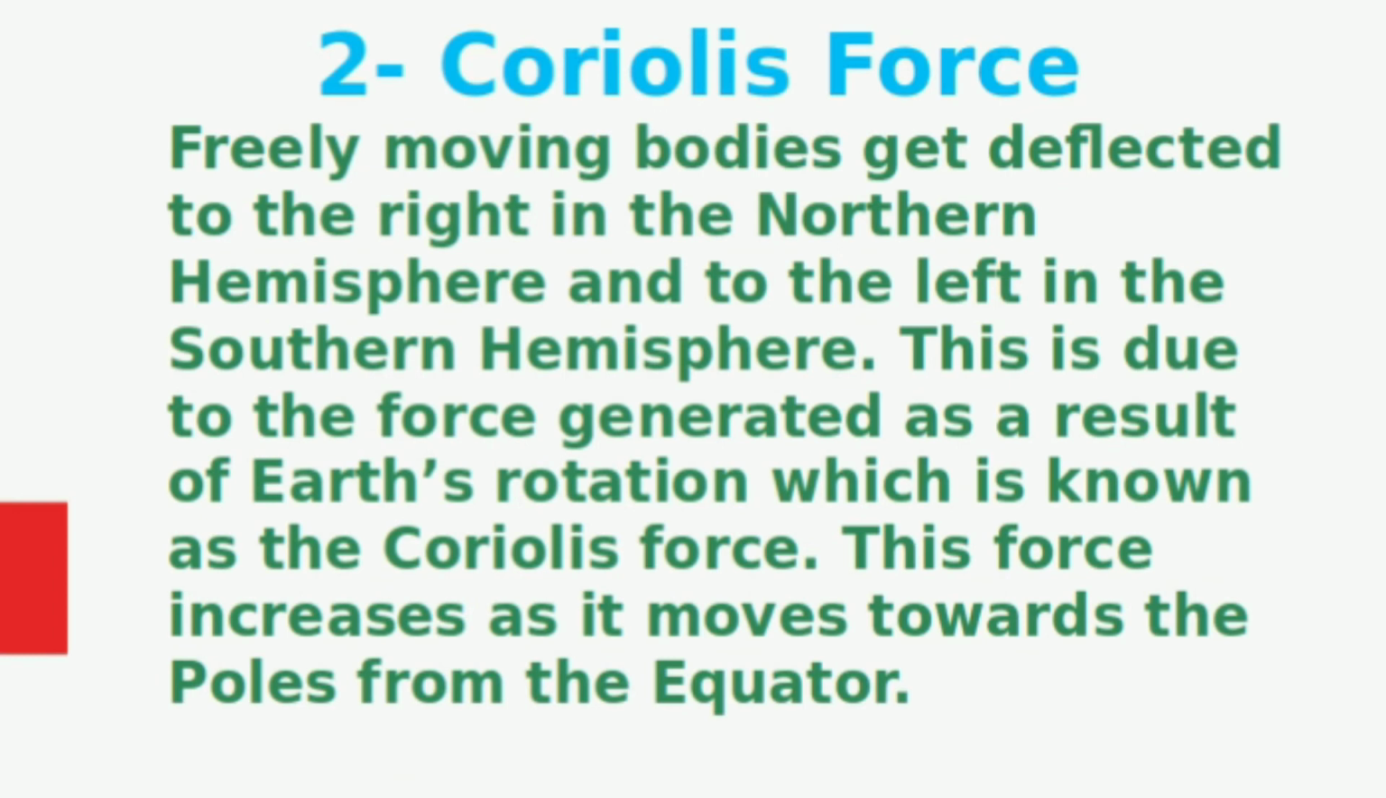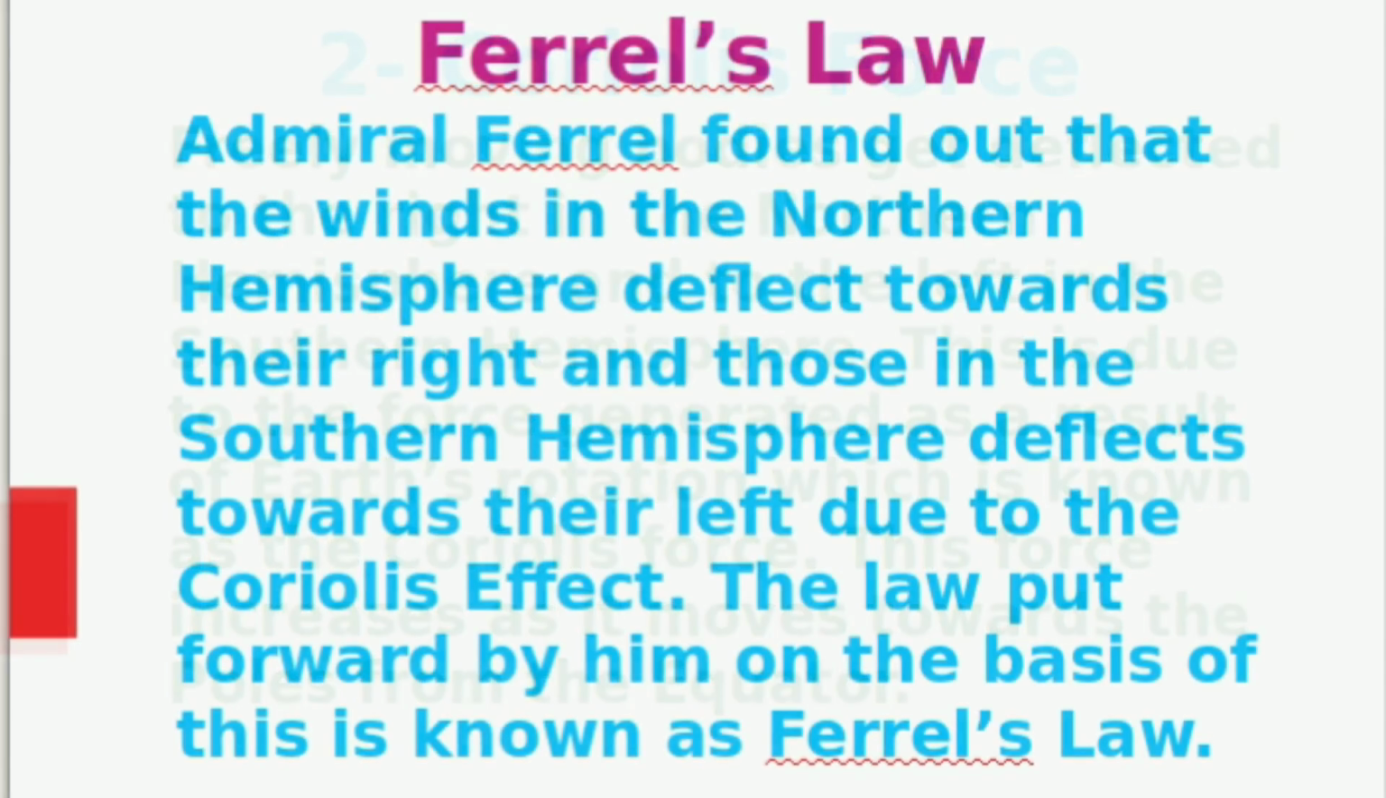The second one is Coriolis force. Freely moving bodies get deflected to the right in the northern hemisphere and to the left in the southern hemisphere. This is due to the force generated as a result of Earth's rotation, which is known as the Coriolis force. This force increases as it moves from the equator towards the poles. Due to this force, freely moving bodies get deflected to the right in the northern hemisphere and to the left in the southern hemisphere.